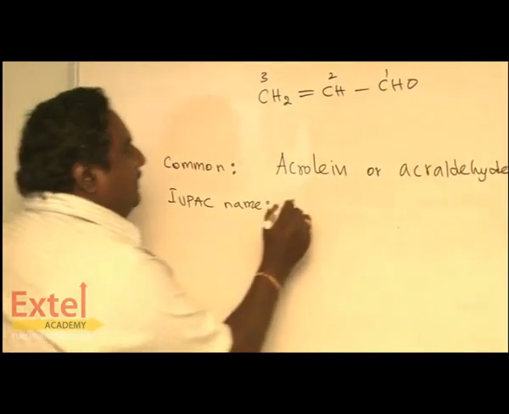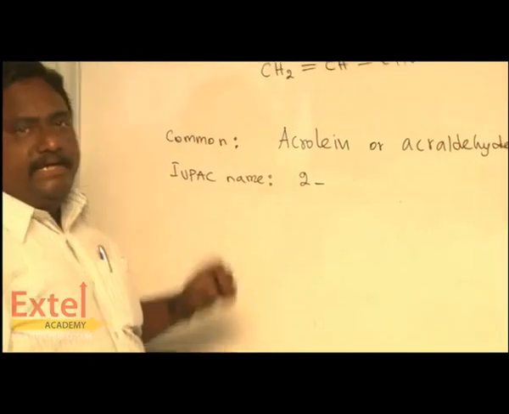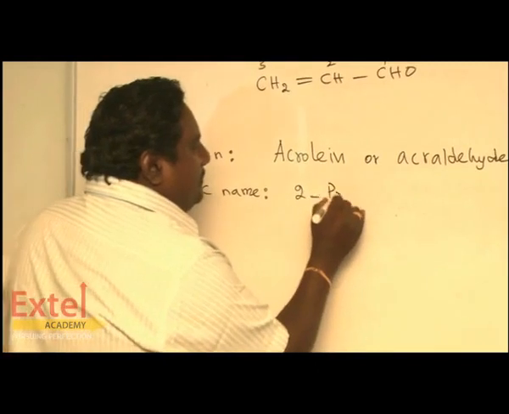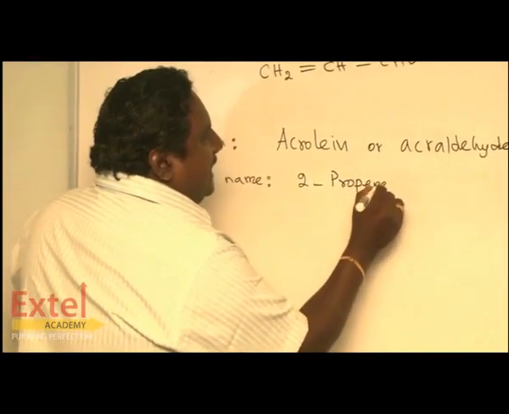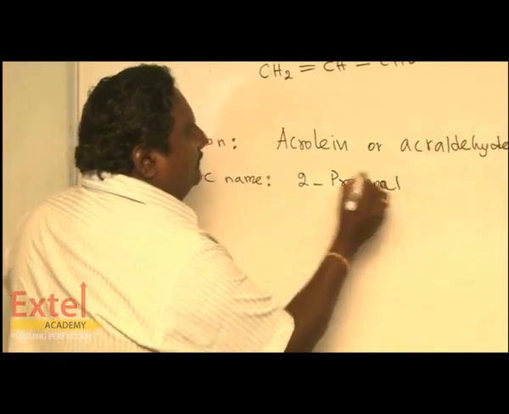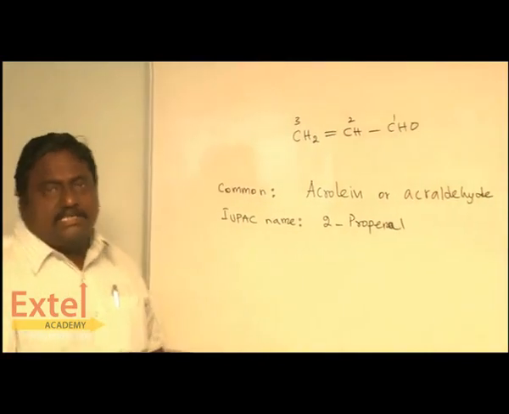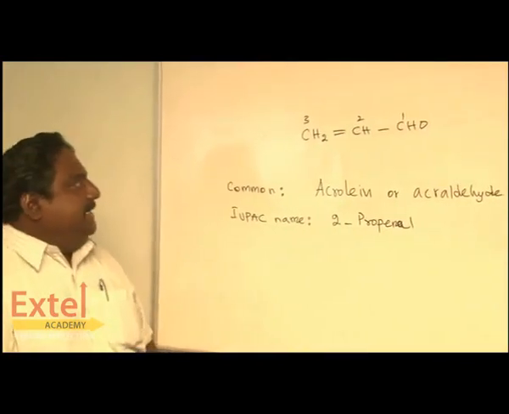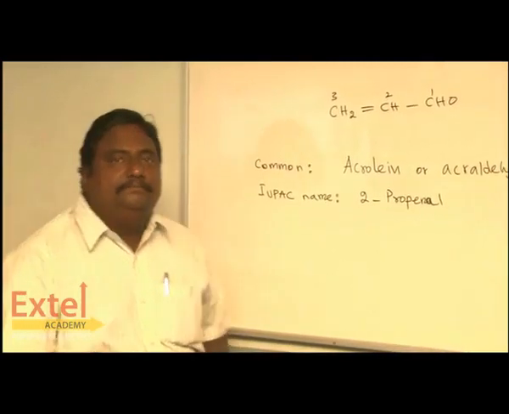So, it should start with 2. There are 3 carbons, so double bond means ene, al, propenal. The ene indicates the presence of a double bond. Al indicates it's an aldehyde. This is acrolein.